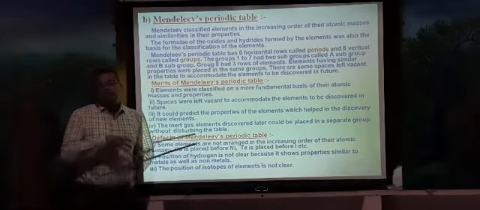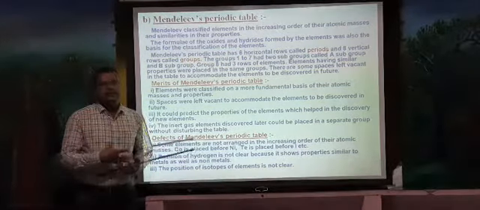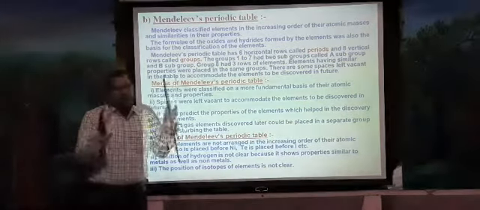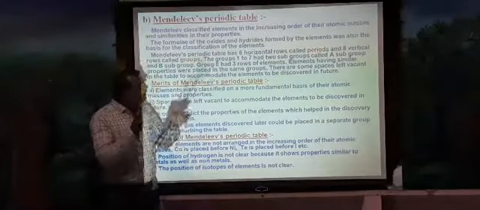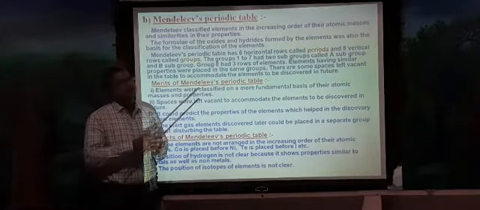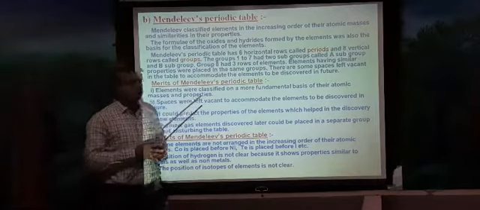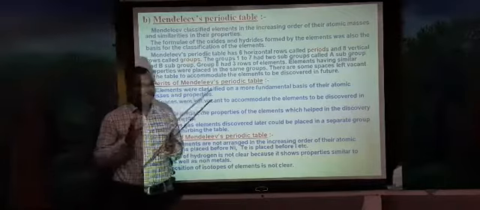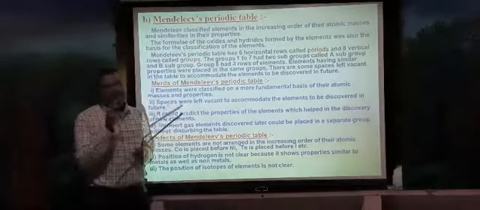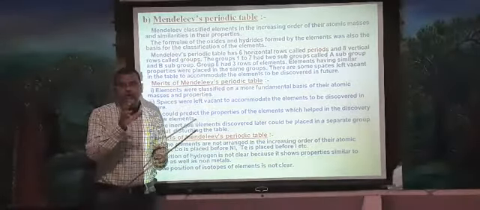So what happened? He started arranging all the elements, and he prepared one table which contained 6 horizontal rows and 8 vertical rows, and he called them periods and groups respectively. And in some places, in some boxes, he left them vacant.